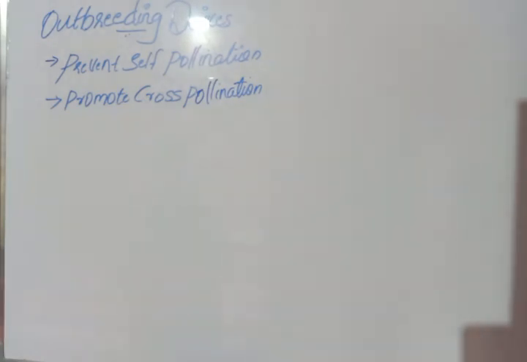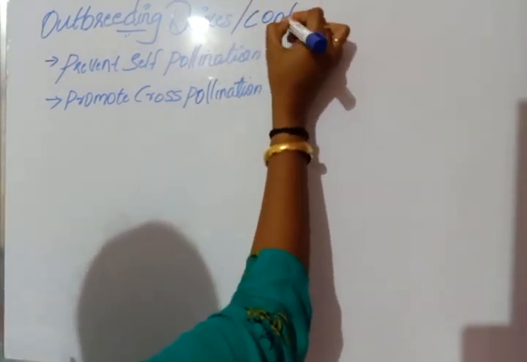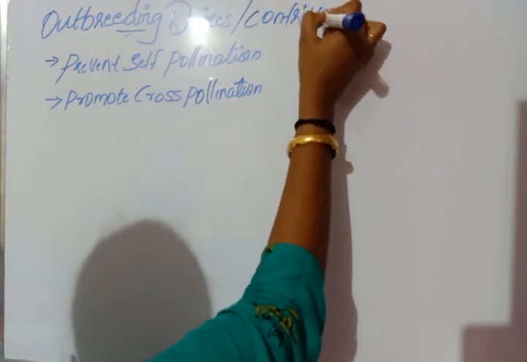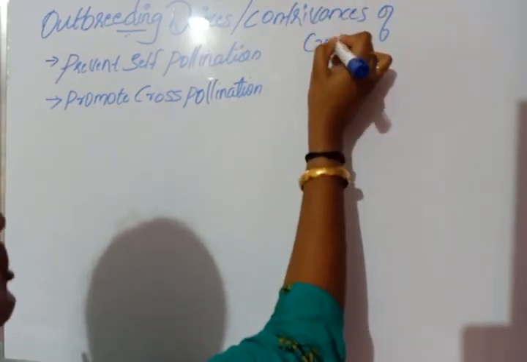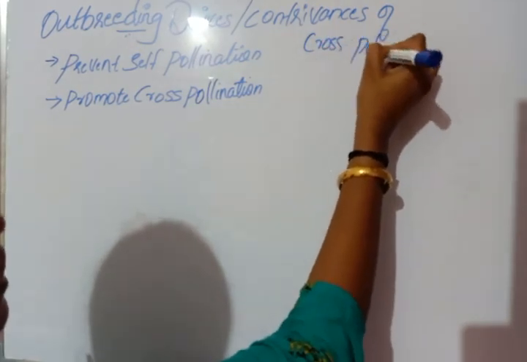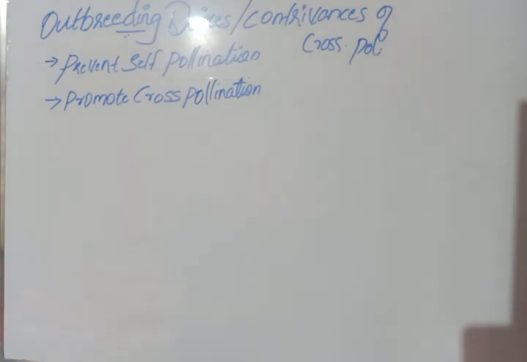Okay. These outbreeding devices are also called contrivances of cross-pollination. Then, what are the reasons for outbreeding mechanism?